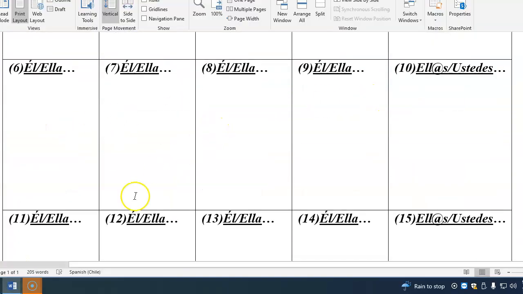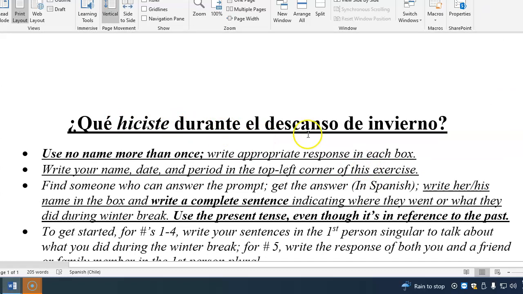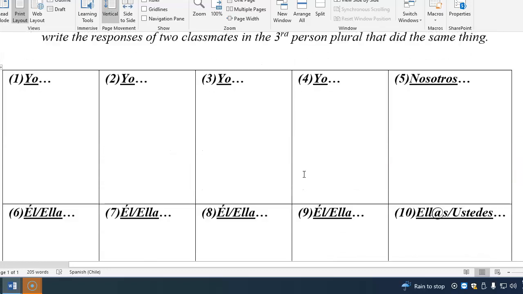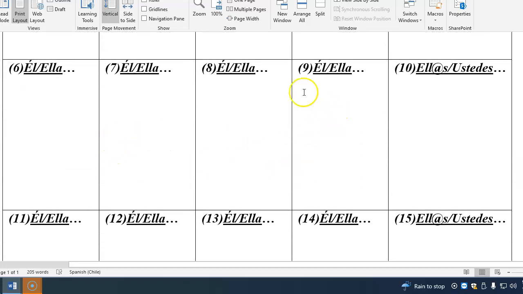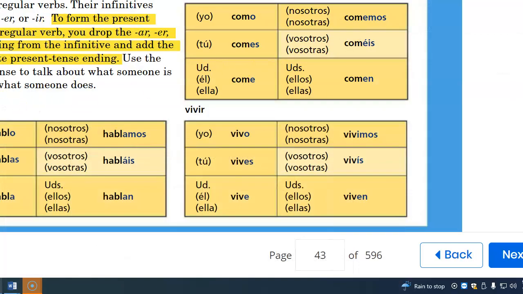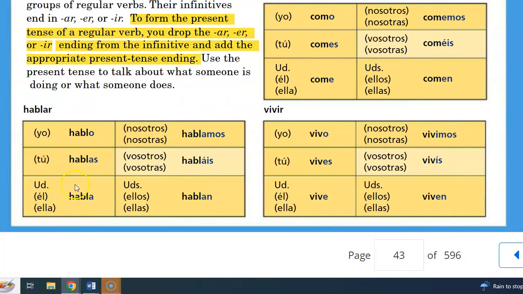Boxes 6 through 9, 11 through 14, you're interviewing other people, right, in class, asking them the question, ¿Qué hiciste durante el descanso? What did you do during the break? El descanso de invierno, the winter break. And whatever their response is, you're going to go around and interview 8 different people. You're going to jot down one thing that they did in the él, ella form. So using these endings here. Whatever they say to you in the yo form, you're going to transcribe it, take that verb and express it in the él, ella, usted form.